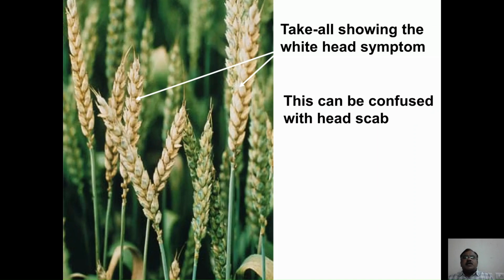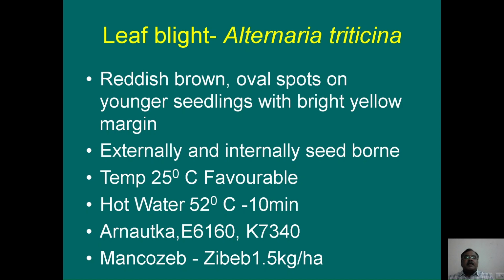Take-all disease shows white earheads, while this scab shows scabby growth as well as the presence of mycelia and bleached earheads, which differentiates it from the white chaffy earhead produced by wheat take-all disease. And then leaf blight disease, which is caused by Alternaria triticina, though it is a minor disease,